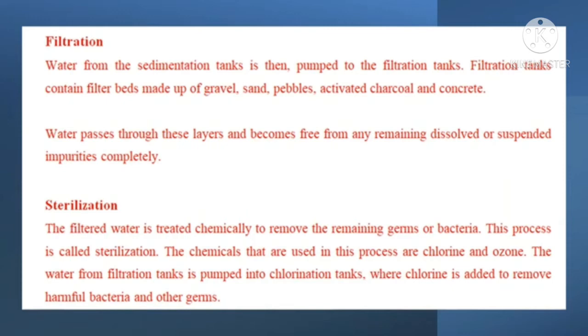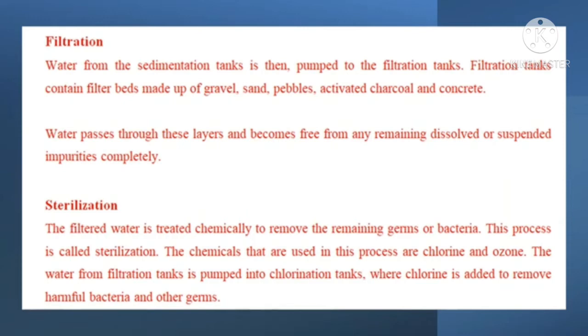Sterilization. The filtered water is treated chemically to remove the remaining germs or bacteria. This process is called sterilization. The chemicals that are used in this process are chlorine and ozone.